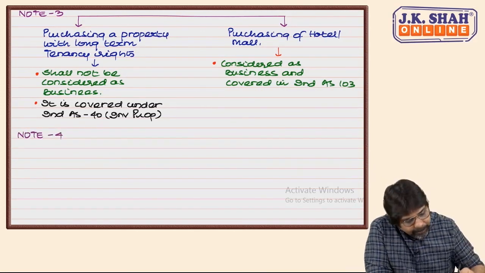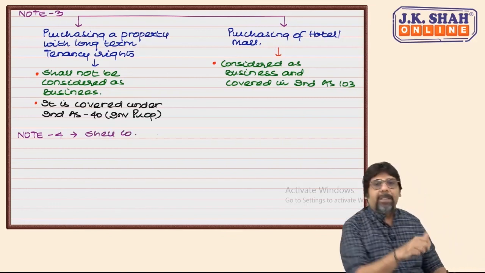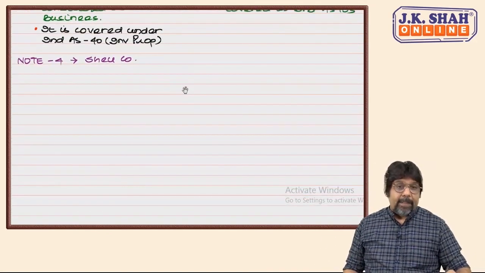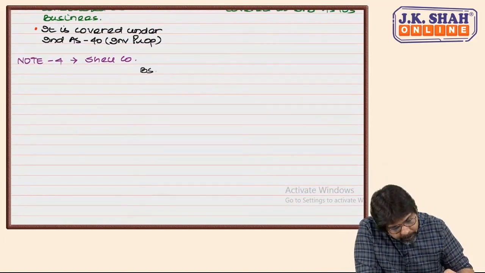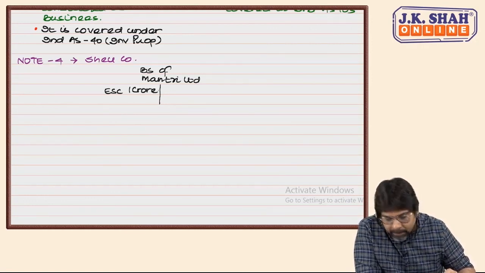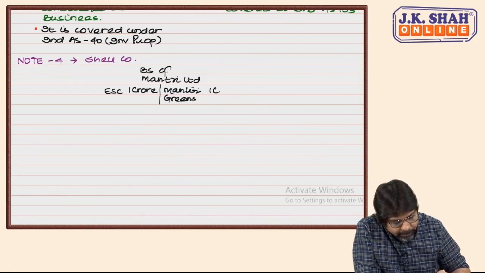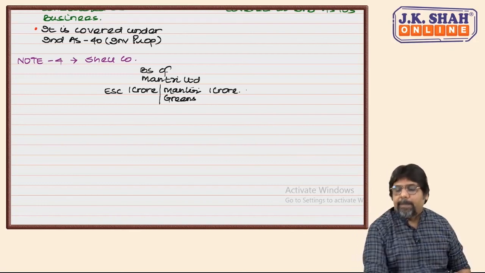Note 4. Shell company does not do anything. For example, Mantri Limited, equity share capital 1 crore, Mantri Greens 1 crore.